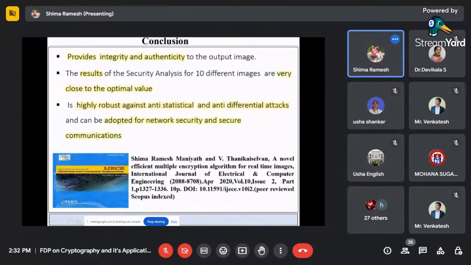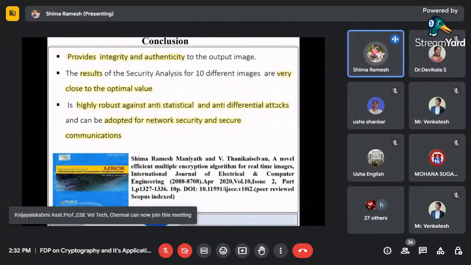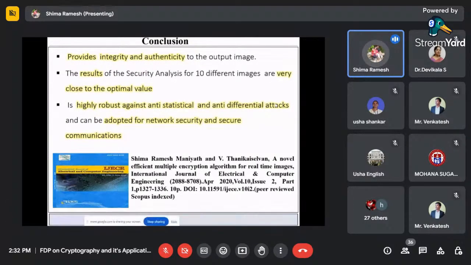So the main conclusion of this work is that it is giving us integrity and authenticity. And because to prove my algorithm is better, I have taken 10 random images and done result analysis, security analysis for all these 10 different images. And I'm getting values close to the optimal value.